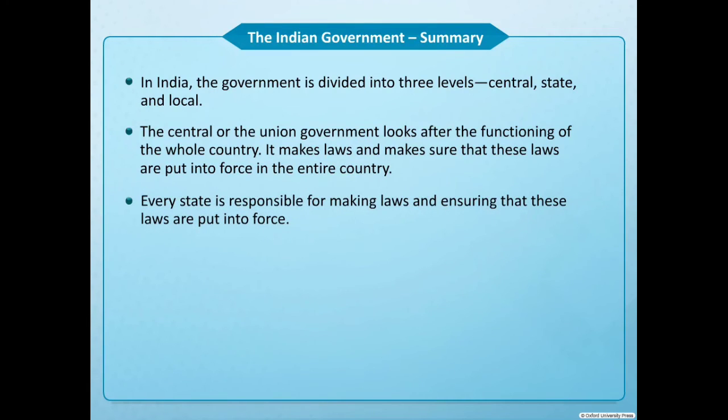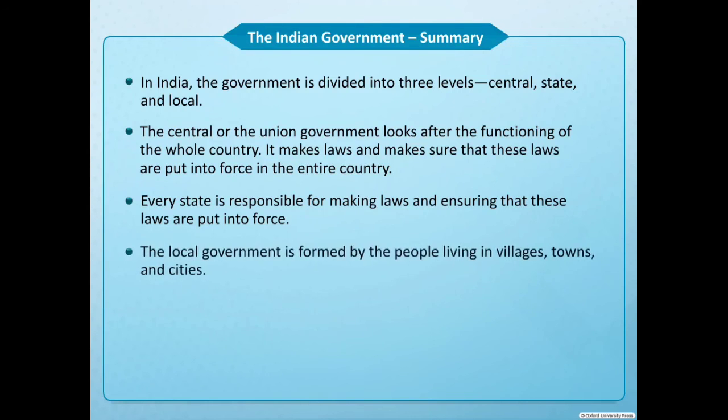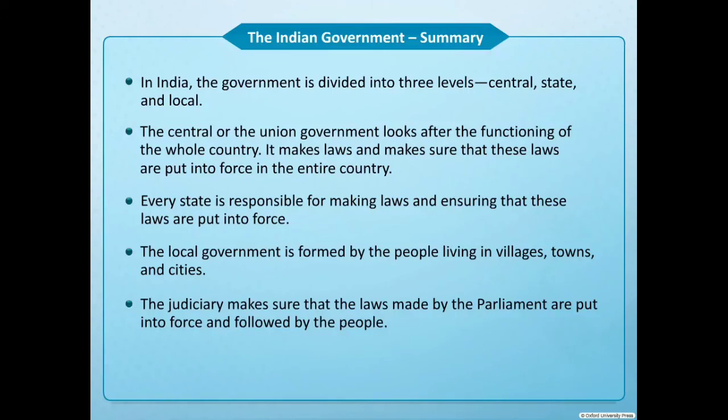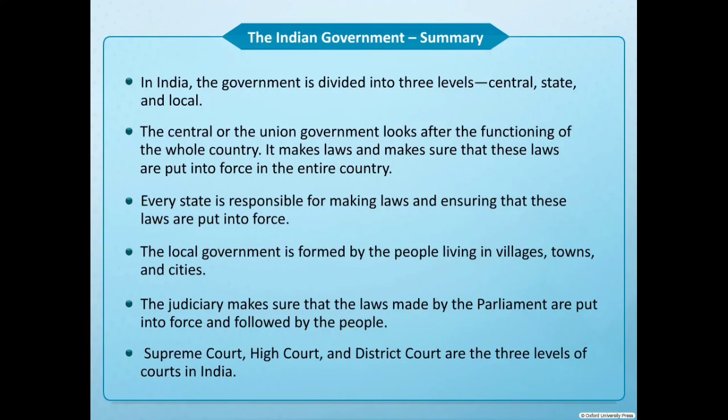Every state is responsible for making laws and ensuring that these laws are put into force. The local government is formed by the people living in villages, towns and cities. The judiciary makes sure that the laws made by the parliament are put into force and followed by the people. Supreme Court, High Court and District Court are the 3 levels of courts in India.